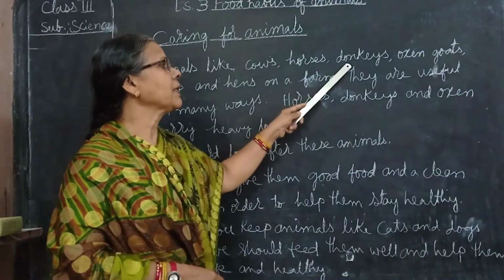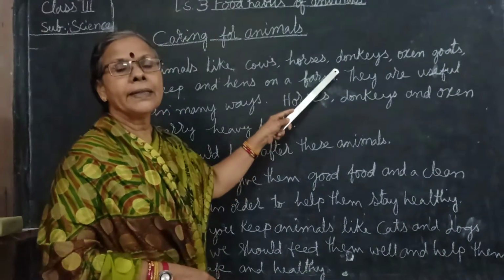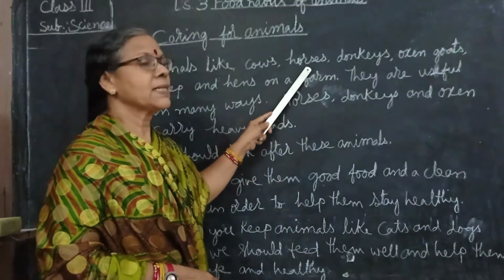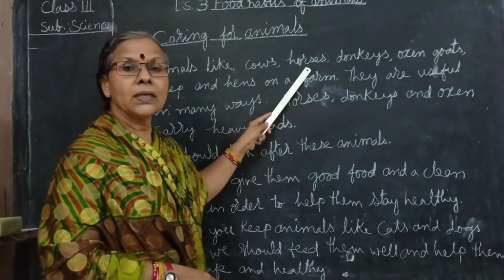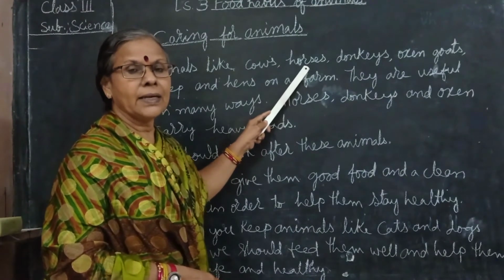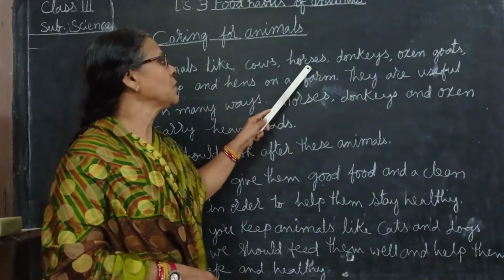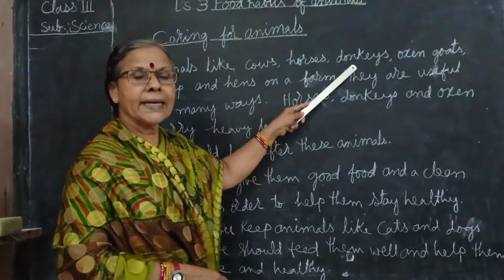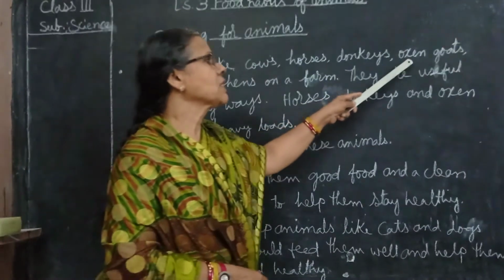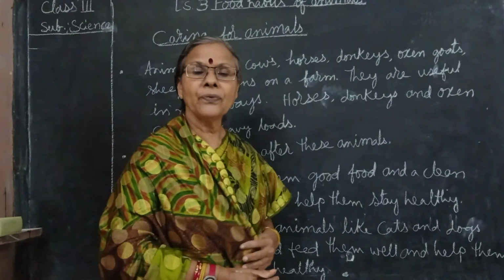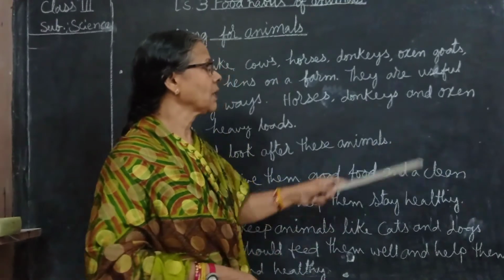Horses and donkeys carry the loads. Horses pull the tanga, and we also used them as a means of transport. Donkeys carry heavy loads. Oxen work in the field; they plough the field with the farmer.